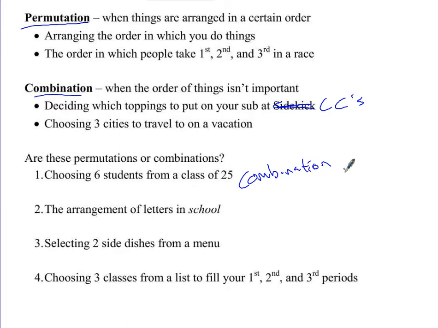Okay, the arrangement of the letters in school. Yeah, because if those letters were in any order you want, you wouldn't have school anymore. You'd have like Oshls or something. This is a permutation. Selecting 2 side dishes from a menu. Combination, yeah.